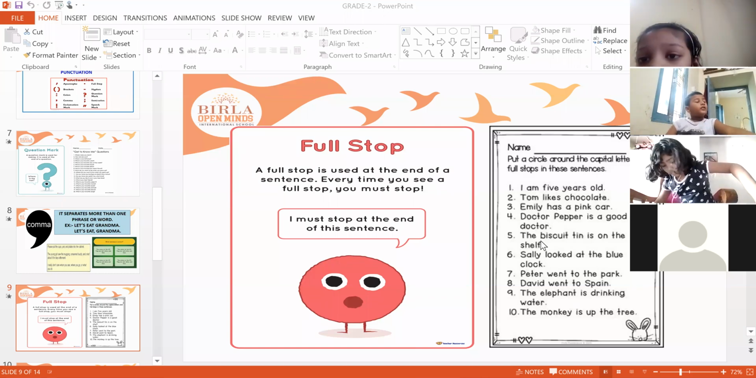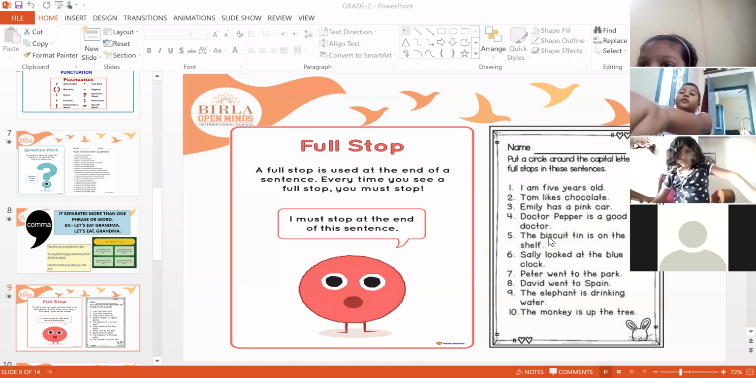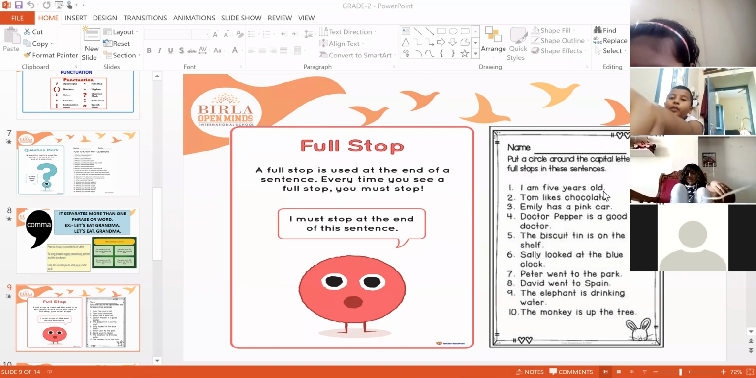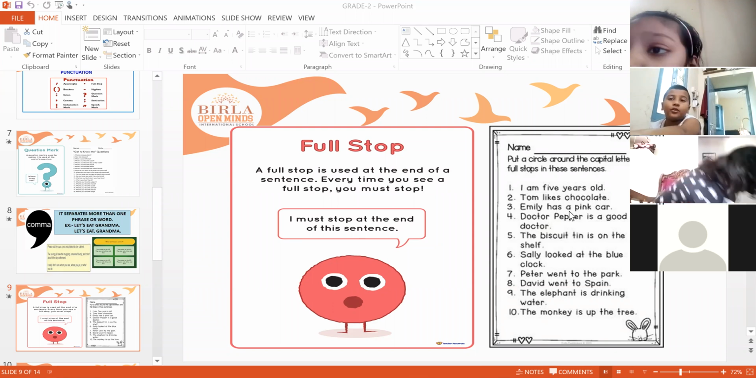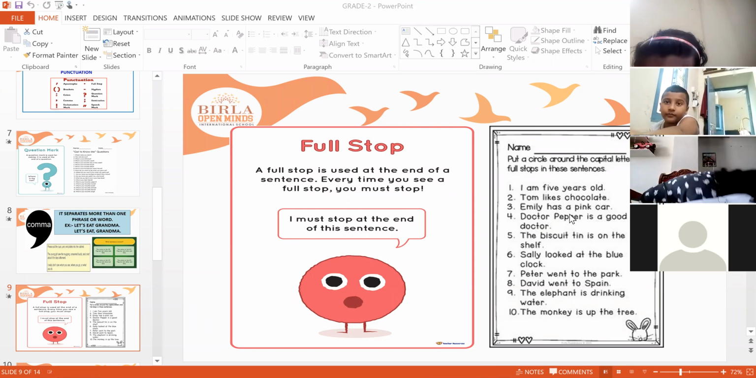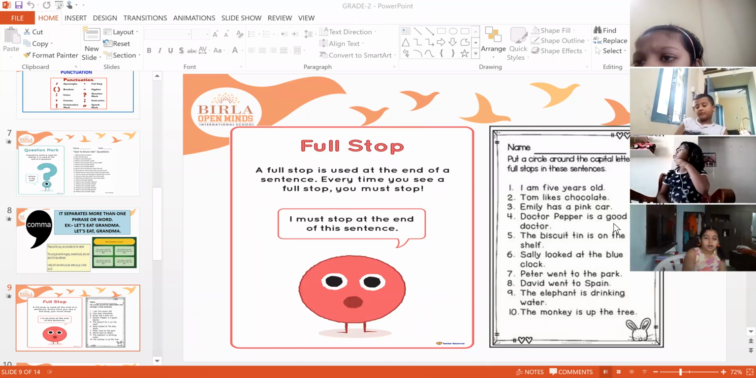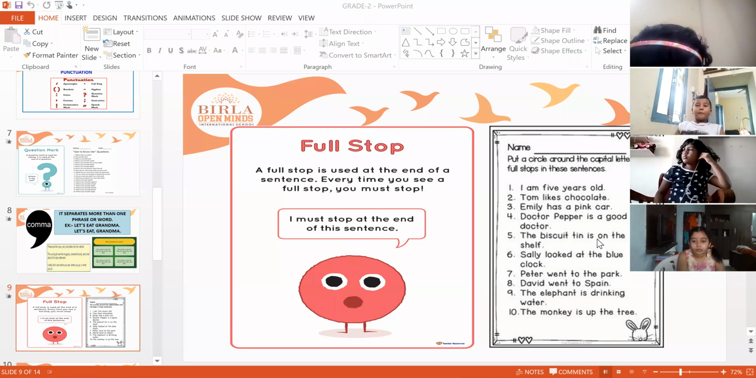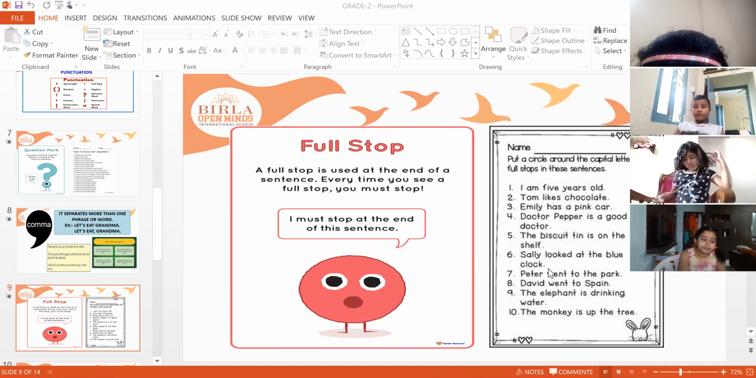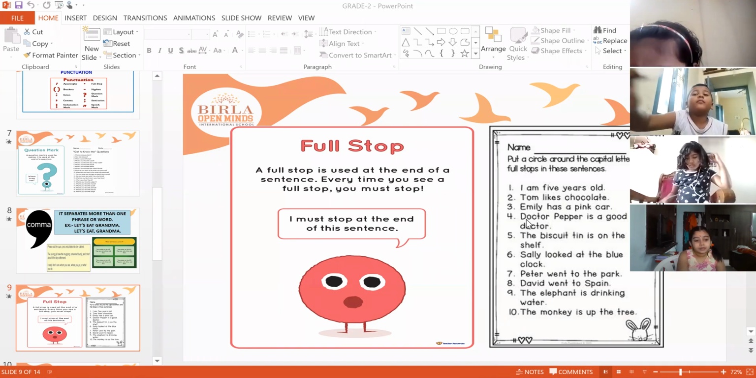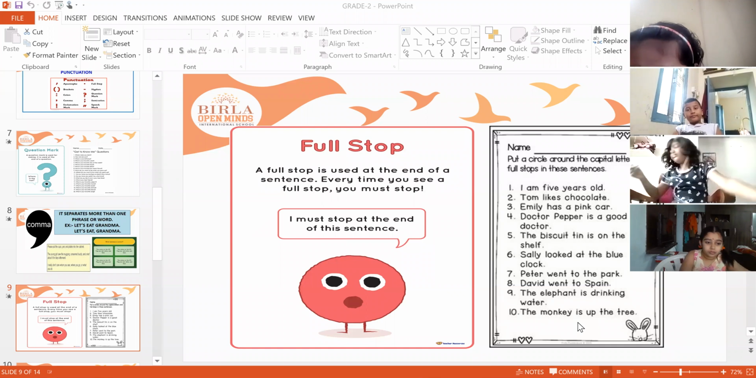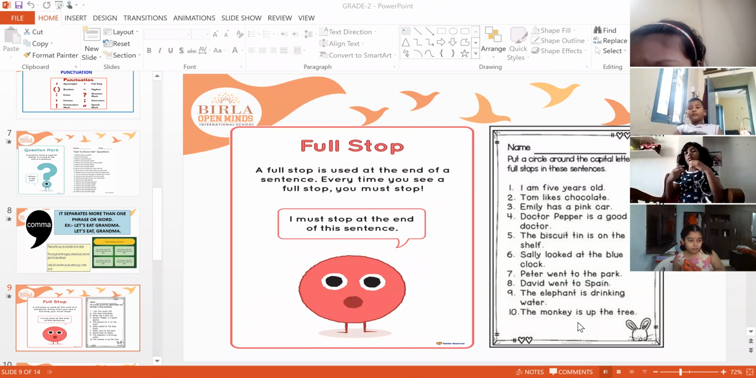Now see here we have a few examples. I am 5 years old. It's a complete sentence, so we have put a full stop here. Tom likes chocolate. Emily has a pink car. Dr. Pepper is a good doctor. This biscuit tin is on the shelf. Sally looked at the blue clock. These are all sentences which end with a full stop.